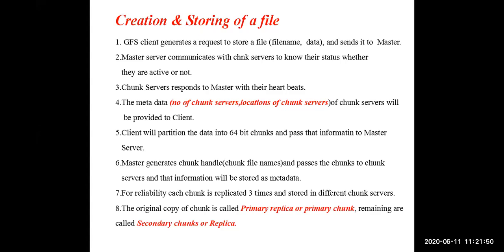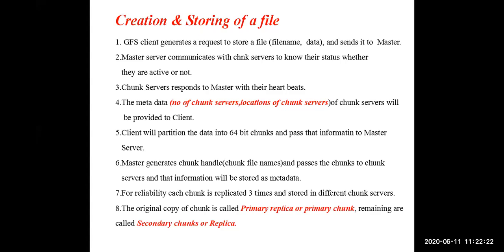Then the client will divide his file into some number of chunks, and that information will be forwarded to the master. Then the master will generate the chunk handle for all those chunks partitioned by the client. That means nothing but the name and address of the chunks, and the chunks will be forwarded to the chunk servers. Clear?